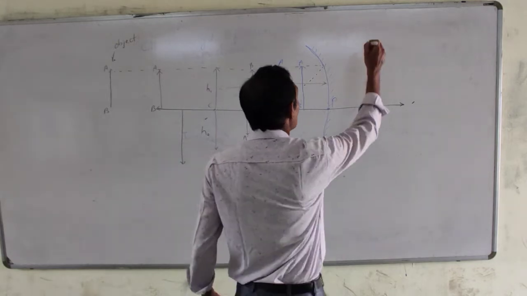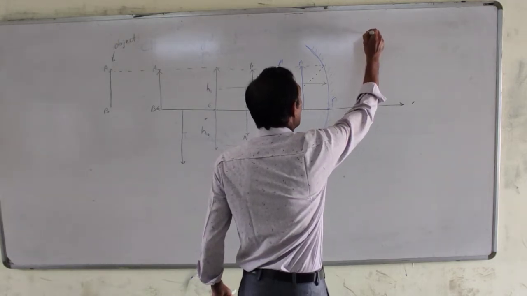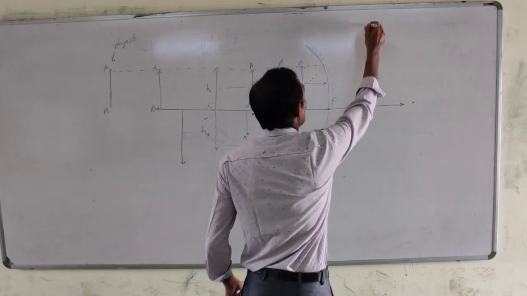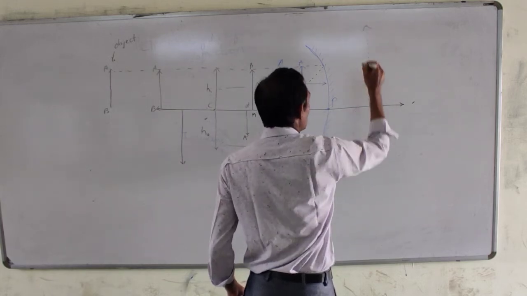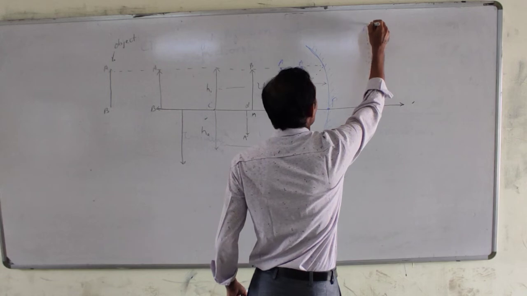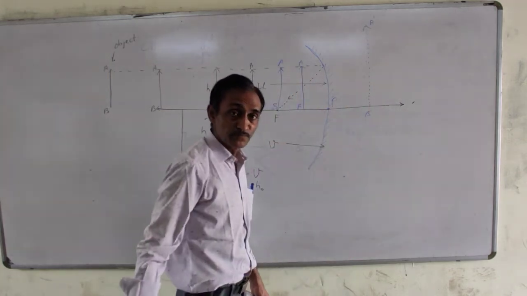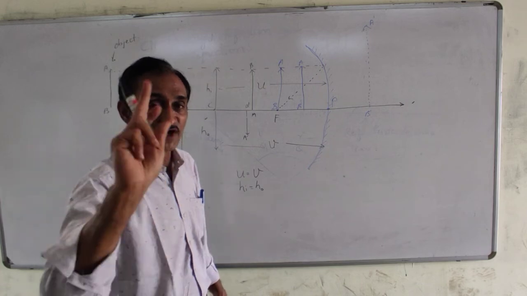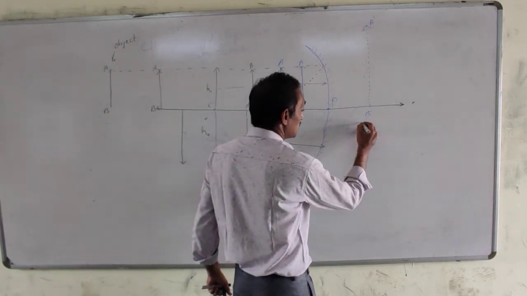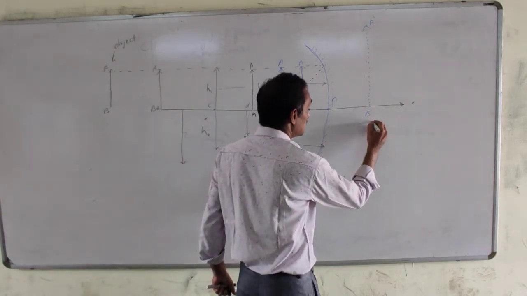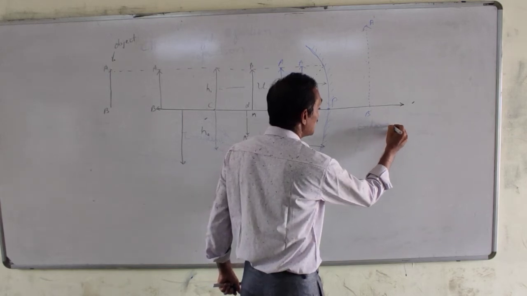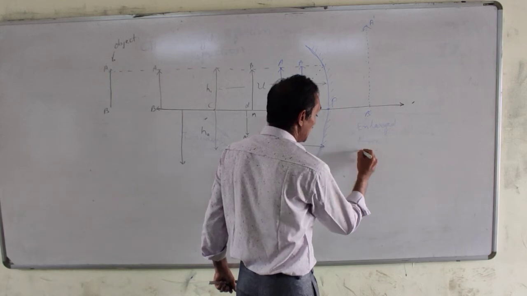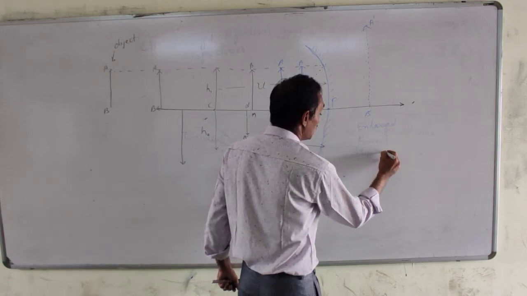So now image is enlarged, erect and virtual.